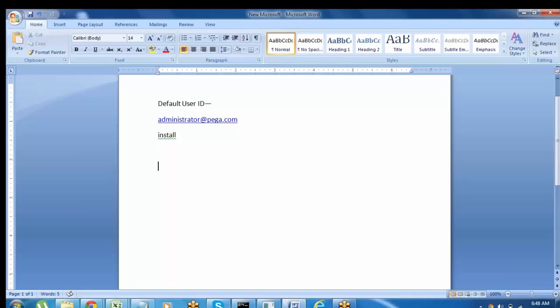When we install the Pega software, it will create three icons on the desktop.